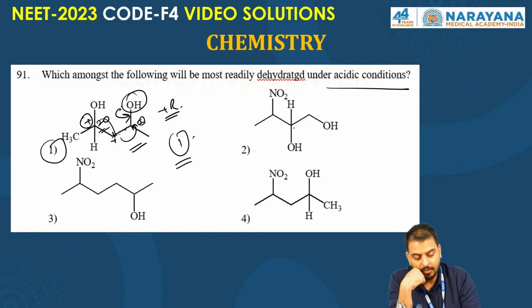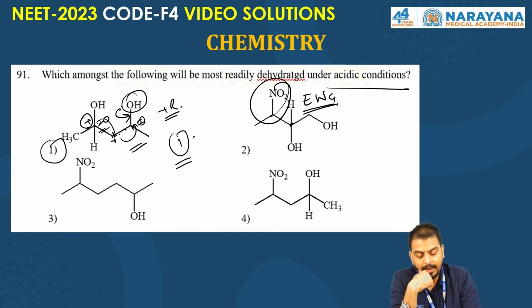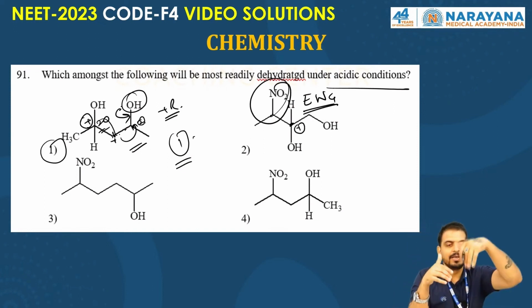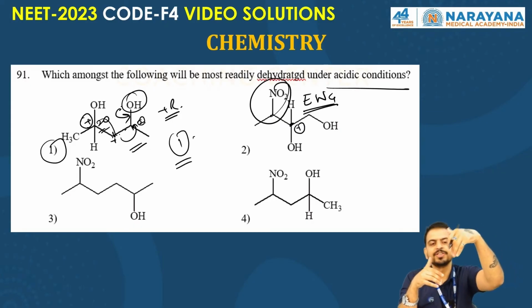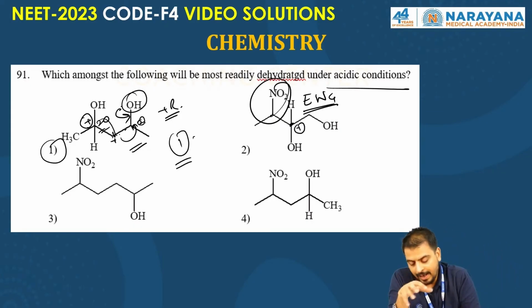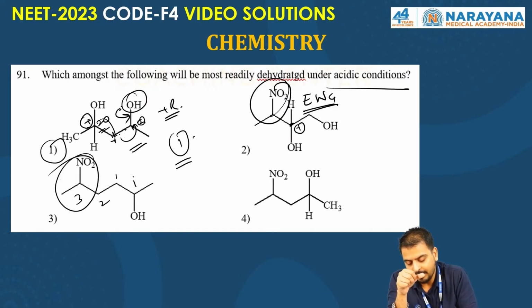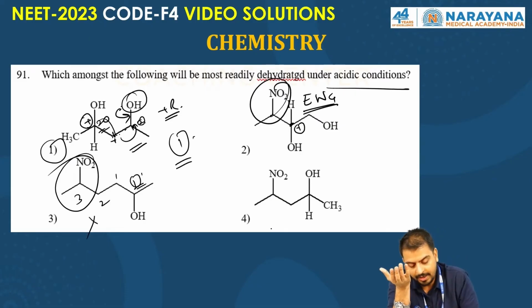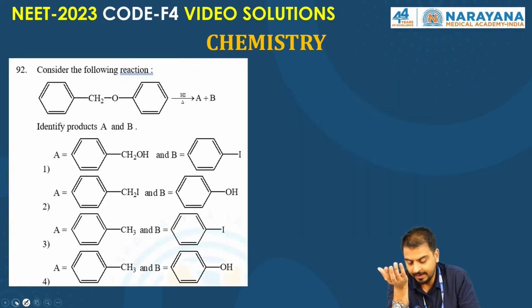Second option you have here, but you have the strong EWG group. NO2 is a very strong EWG, electron withdrawing. It will more efficiently decrease the electron density. I hope it's clear, right? Here, if you see 1, 2, 3 distant one operating, but this is a primary carbon, no other, right? So there is no other factor to increase the stability of the carbocation. So this is not right. This is also not right. Correct is option 1. I hope it's clear, right?